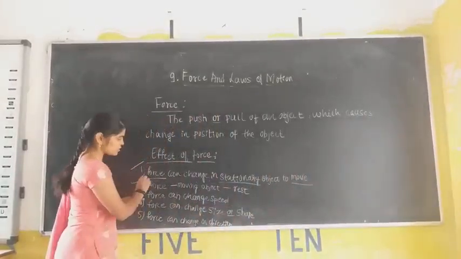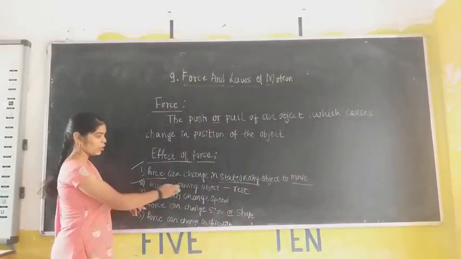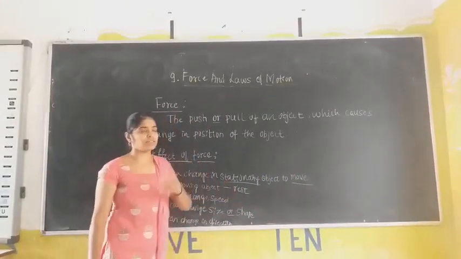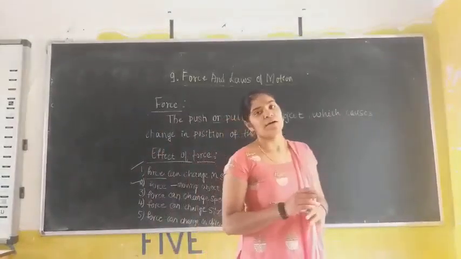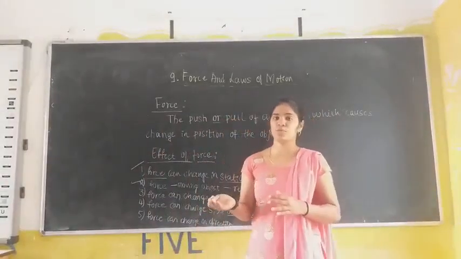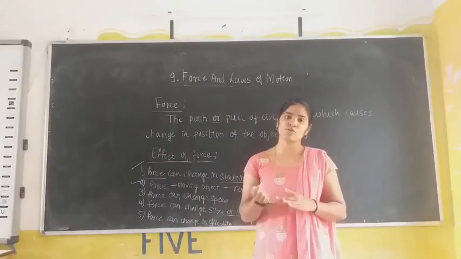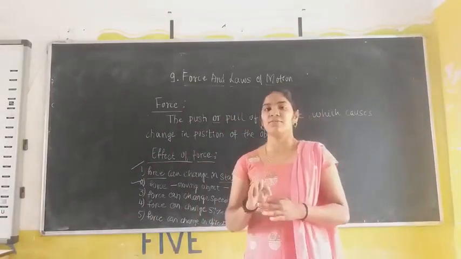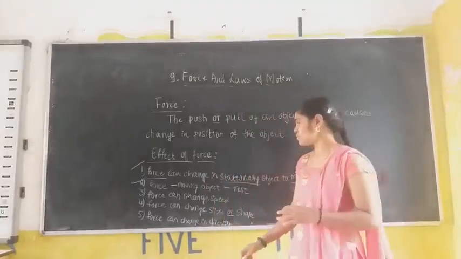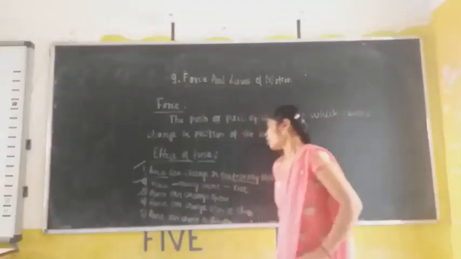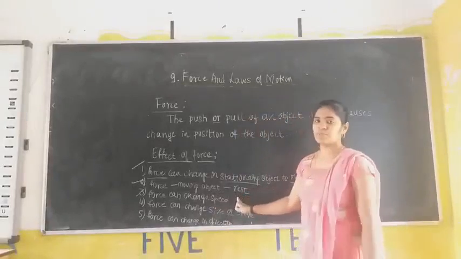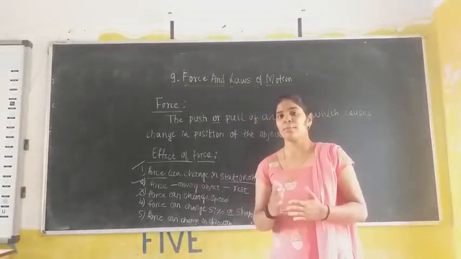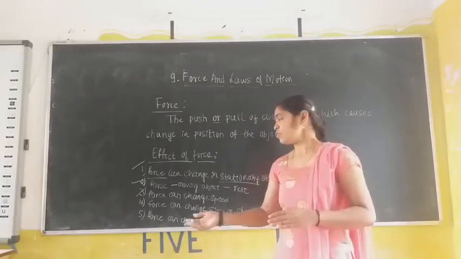The next one is that on applying force to a moving object, it can come to rest. Okay, this is the second effect of a force. If it can make a stationary object move, then it can also make a moving object come to rest. So this is the second effect of a force. Then the third one is that on applying force, it can change the speed. Okay, we can control the speed of an object by applying force.